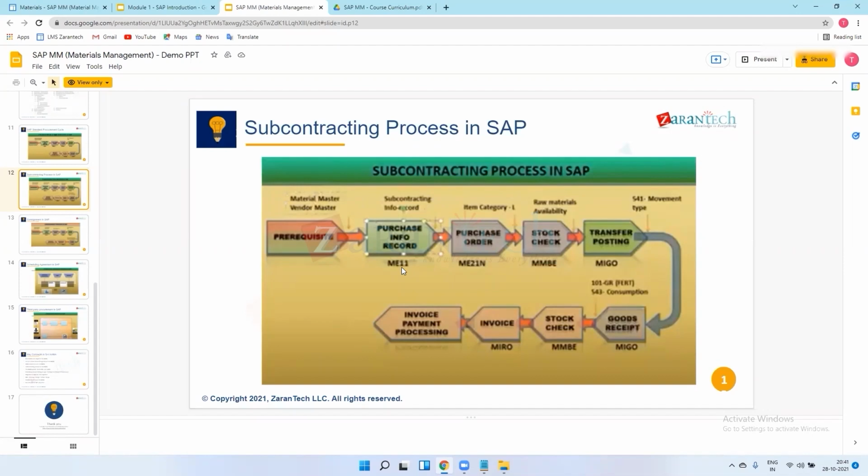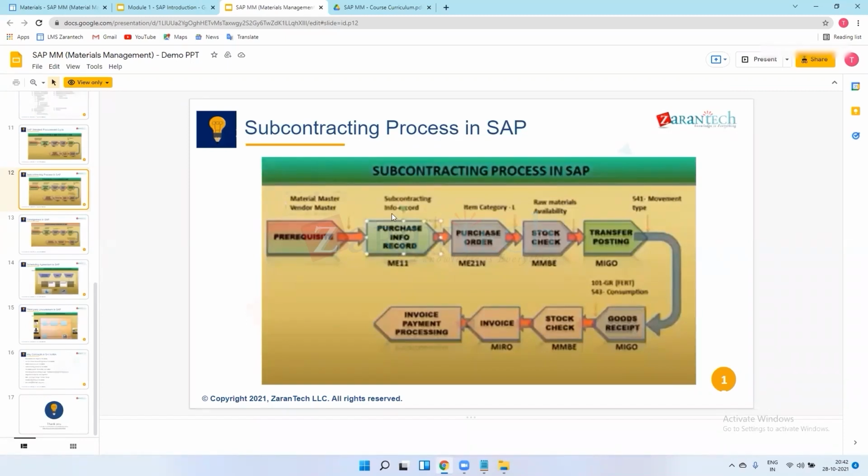We send material, raw material in the form of sheet, to the vendors. The vendor receives those sheets and, by using press machines, converts the sheet into shapes and then sends it back to the company. The vendor does the converting of that raw material into the finished product.